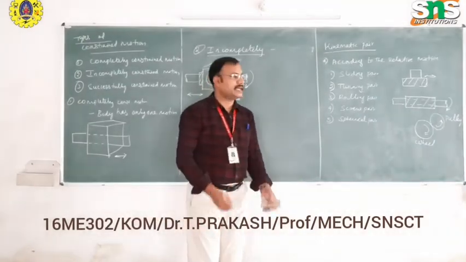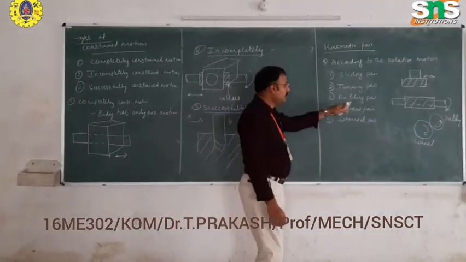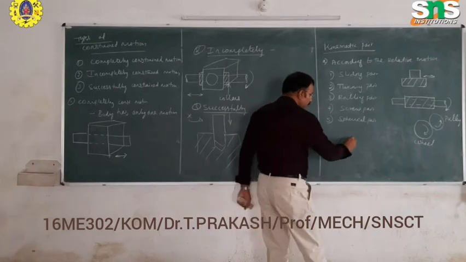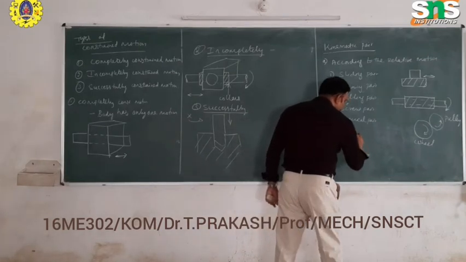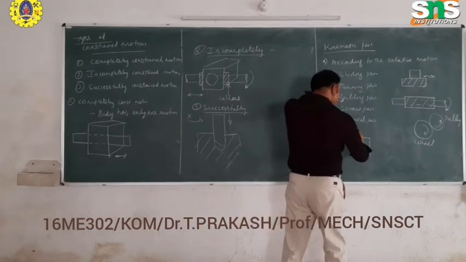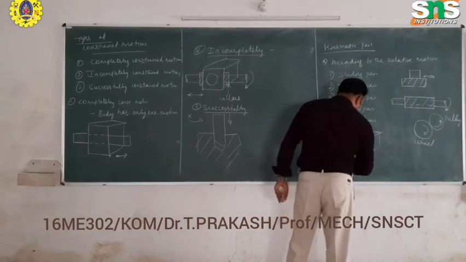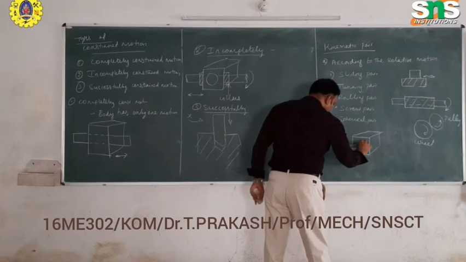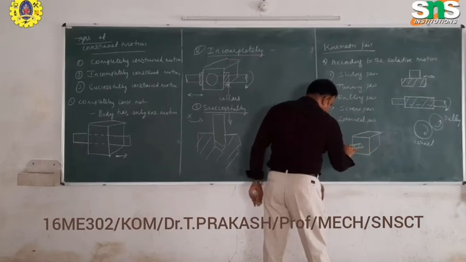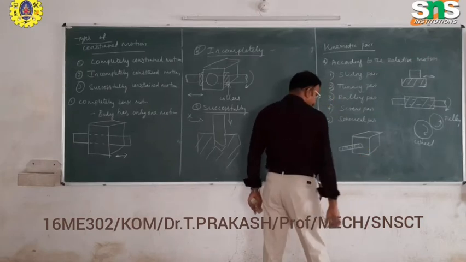Rolling motion of two linkages is nothing but a rolling pair. Coming to screw pair, due to the rotation or movement of the screw, we can move the bar in any direction. It is called a screw pair.